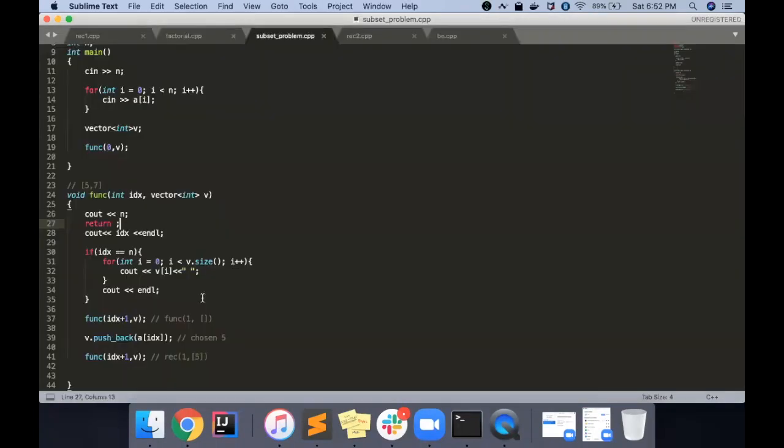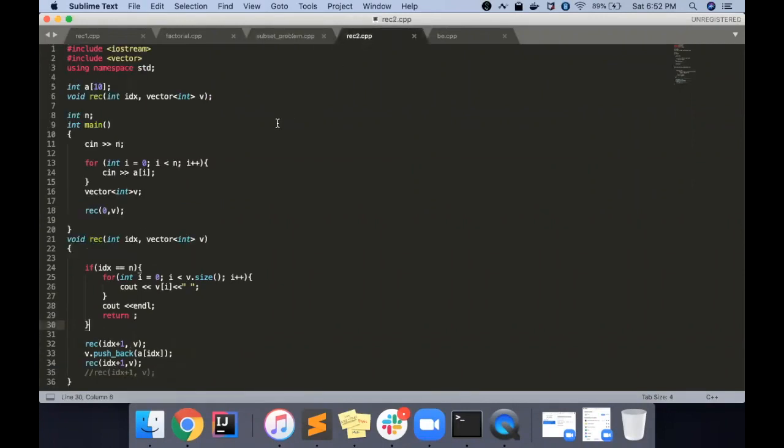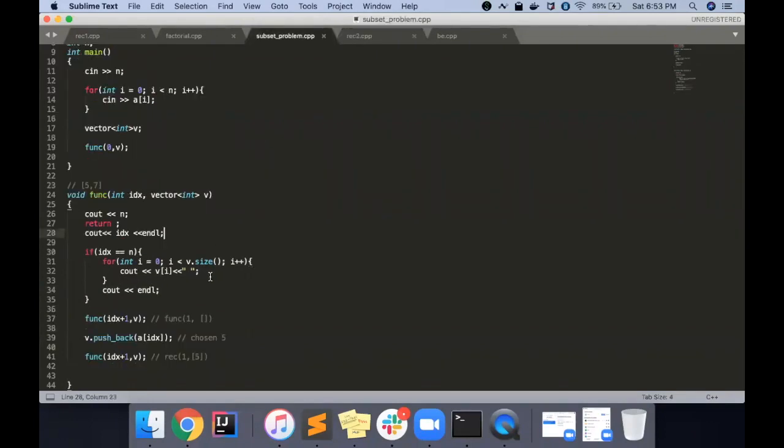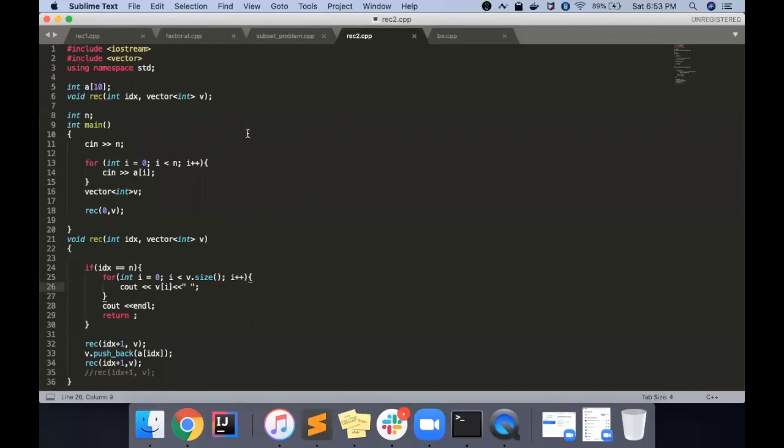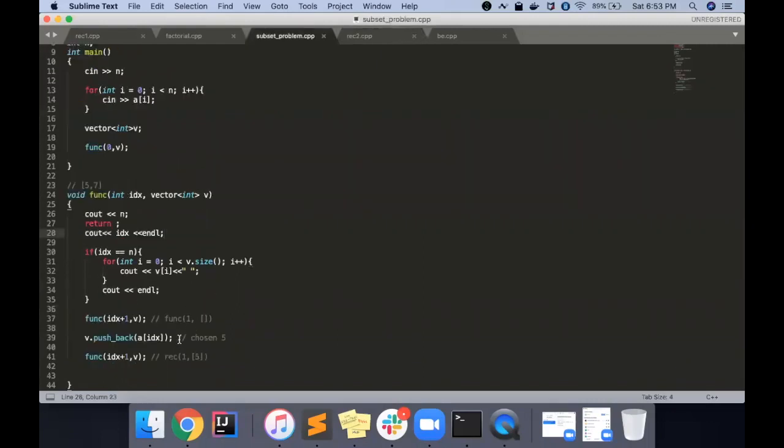I'm just thinking why. Is the vector declared globally? It doesn't matter. Like after every recursion call, won't it? Okay, fine. You're passing the vector. Can you see any difference in this code?